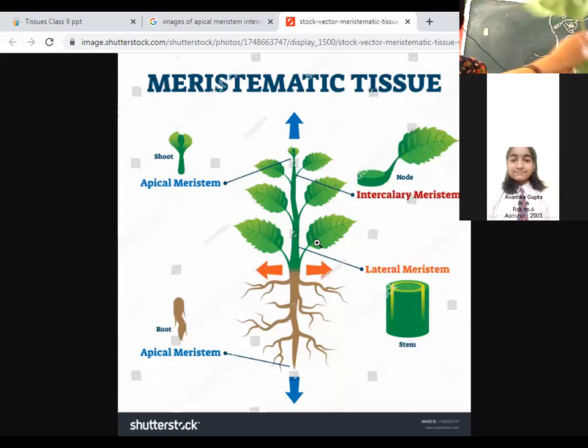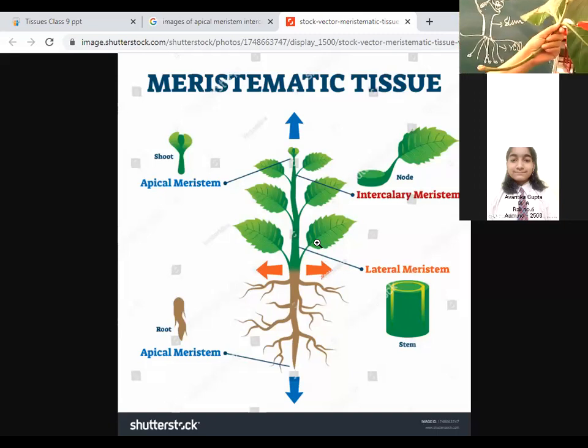Now, if I bring the actual plant here, you can see that I have a branch of the tree in my hand. We would like to identify the various types of meristematic tissue.